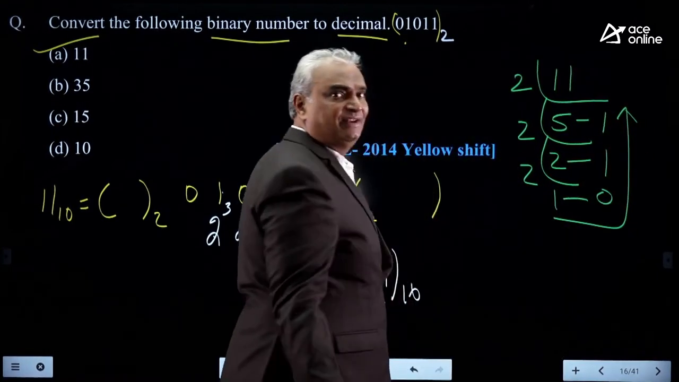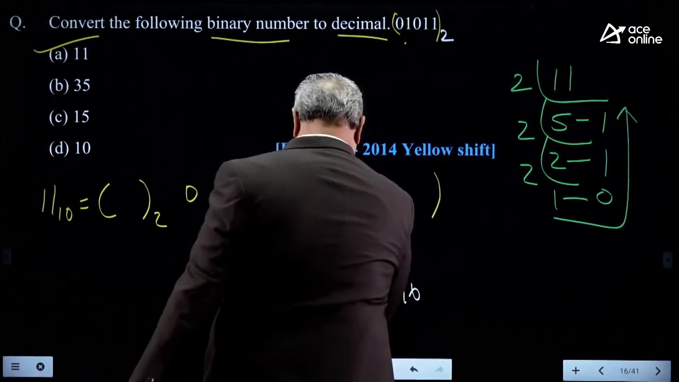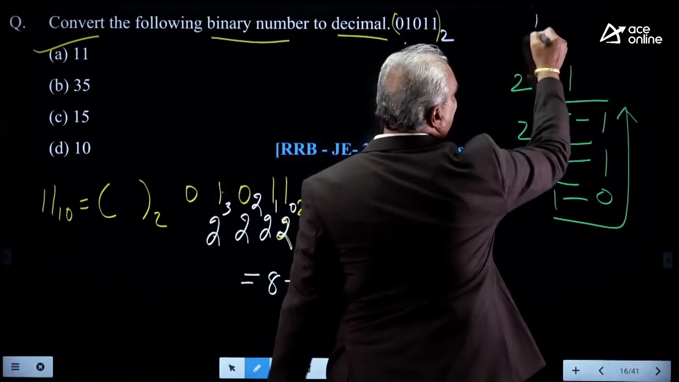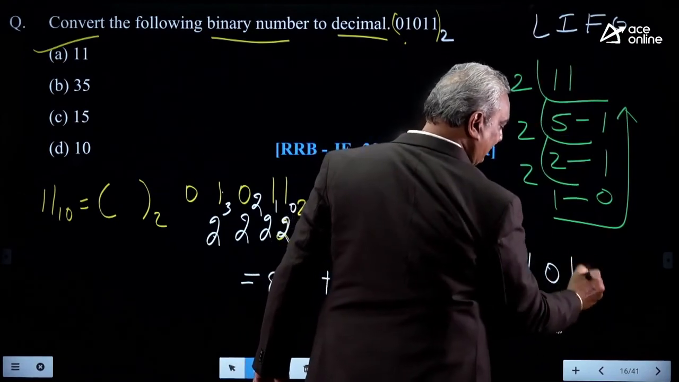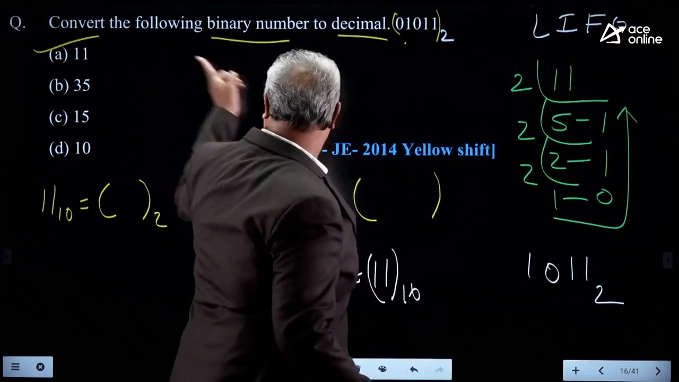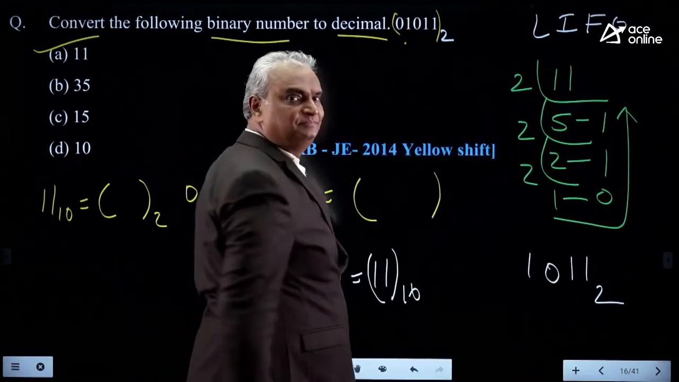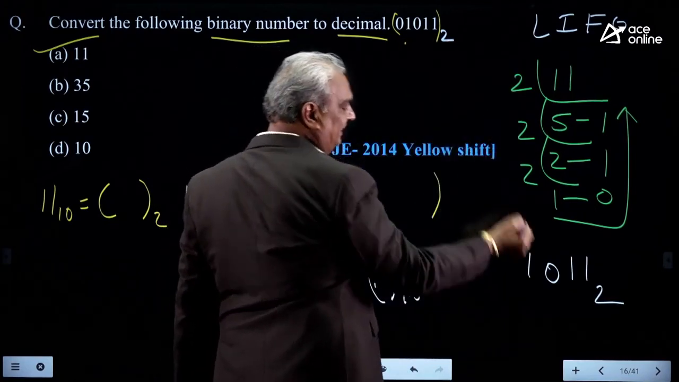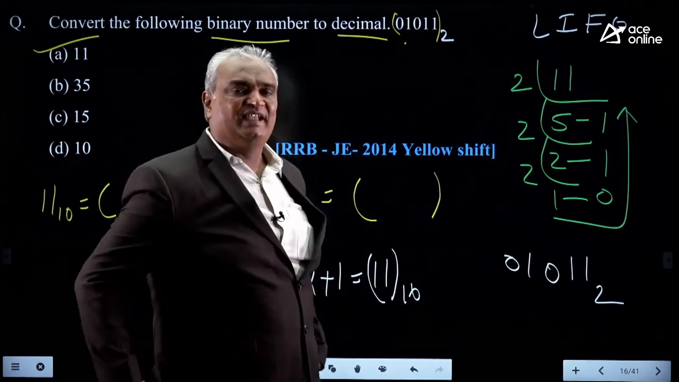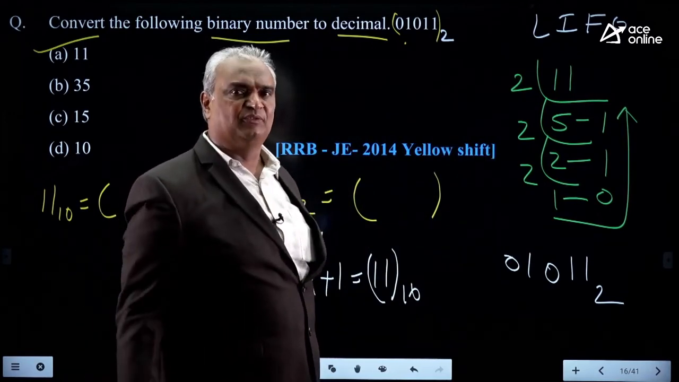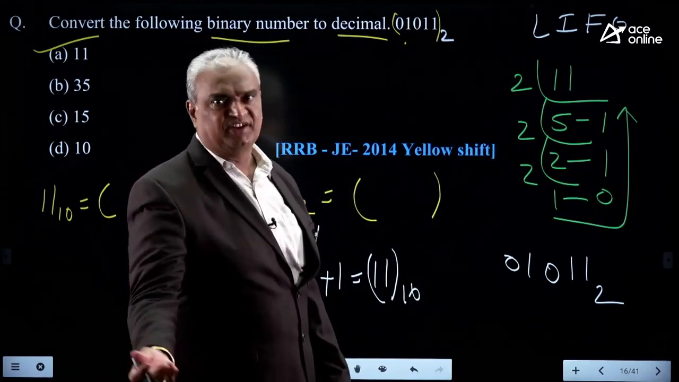Collect the remainders in the LIFO technique. LIFO means last in, first out. So for this, 1011 with base 2. Same. Here he gave 5 bits. Keep 0 here. No problem because it is unsigned data. When the type of data is not given, by default we consider it as unsigned data only.